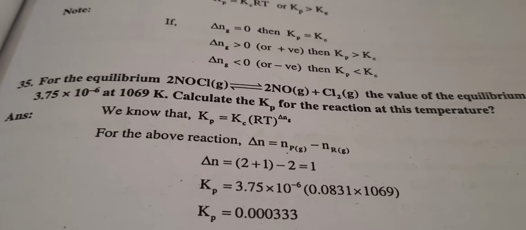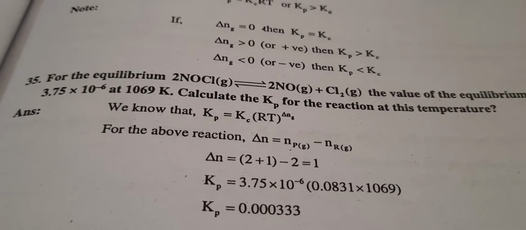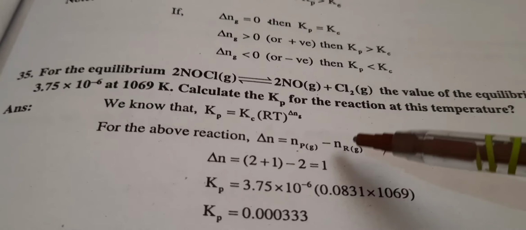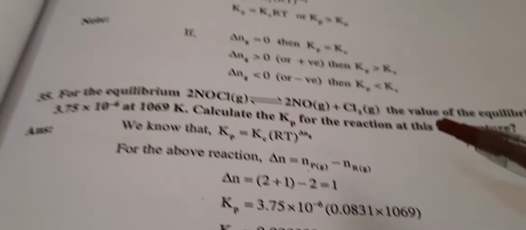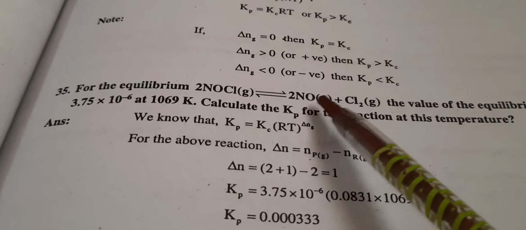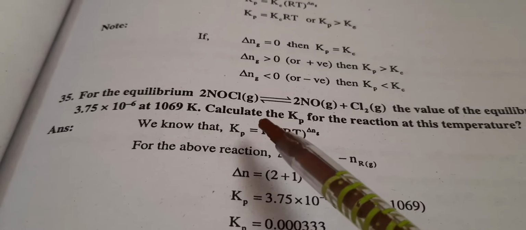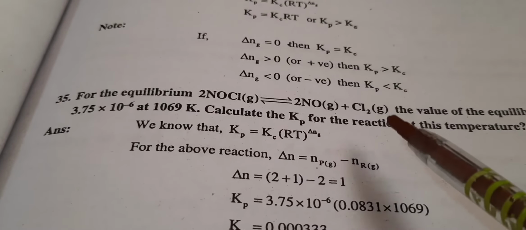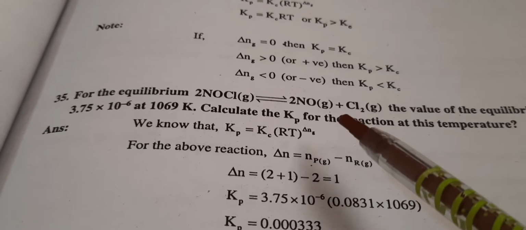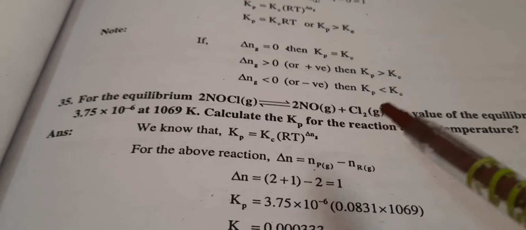So dear students, moving to the next part, let us consider one problem. We will understand how to solve these problems one by one. Here they have given one equilibrium reaction, NOCl converts to NO plus Cl2, along with the reactant and product coefficients.